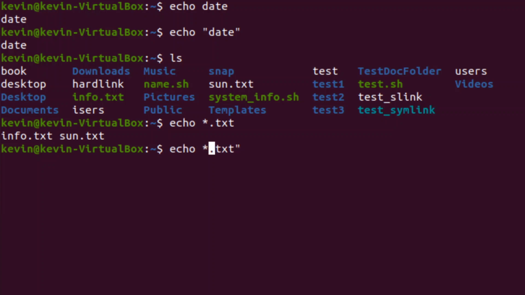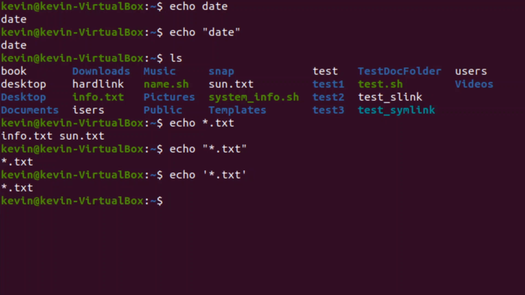What happens if I throw some quotation marks around it? Well, now it's echoing it as a literal string, right? Same if I put single quotation marks around it. It just does it as a literal string. So that's important. If you don't want characters to be interpreted as a special character, you have to put quotation marks around them, right?